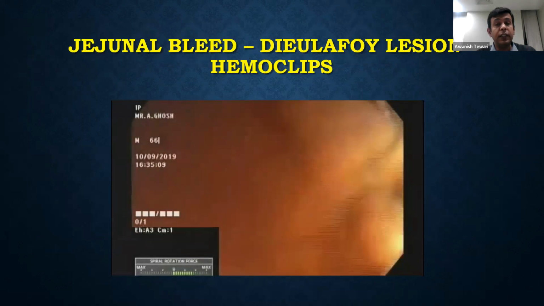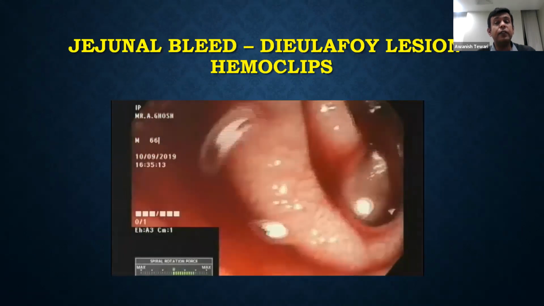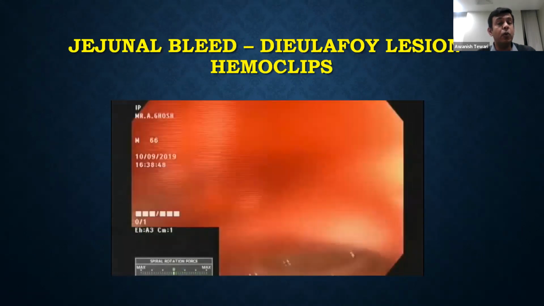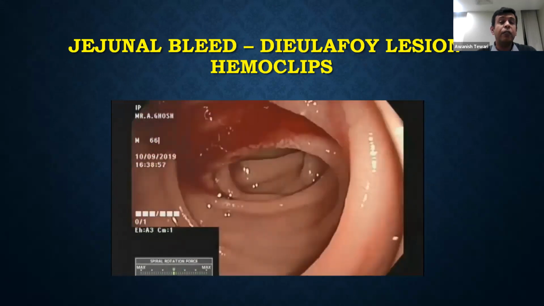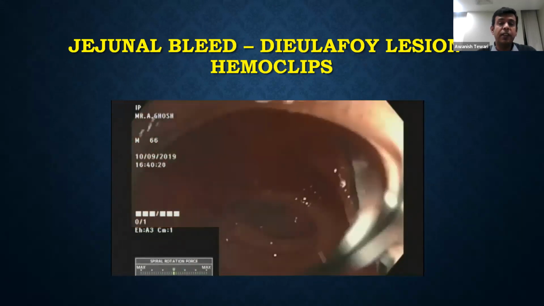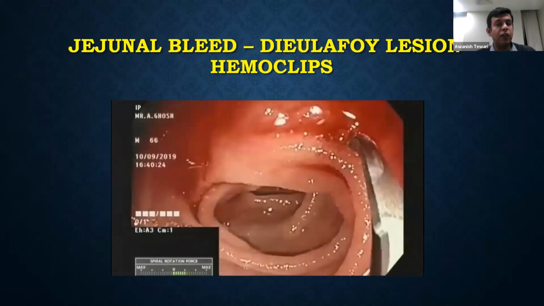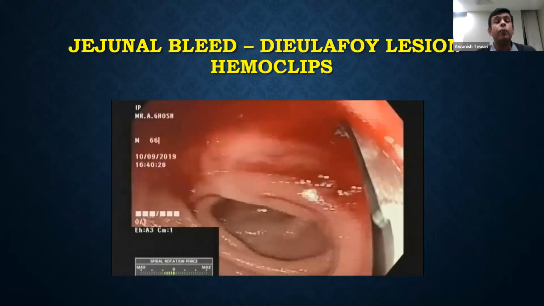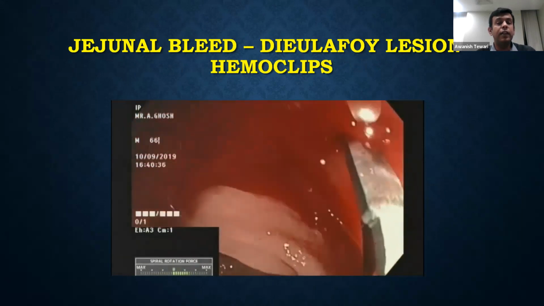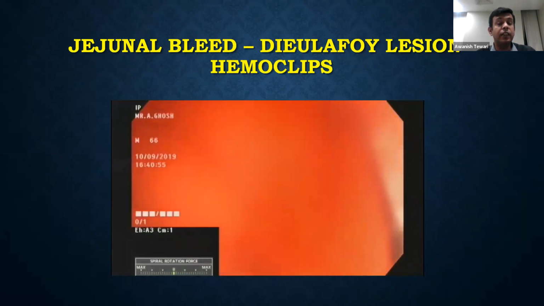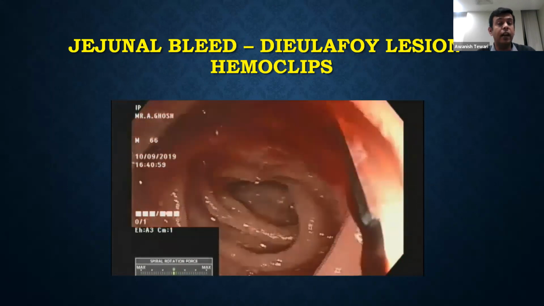So if we look into this case, who had presented with GI bleed, was found to have a deep jejunal bleed, for which spiral endoscopy was done. We found that the patient had a Dieulafoy kind of lesion. We applied hemoclips on this patient, and we could achieve hemostasis. The patient could be discharged on the very next day after this procedure.